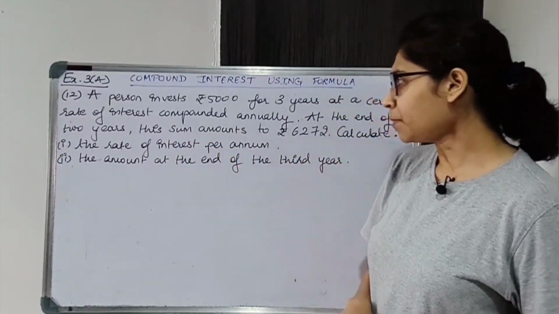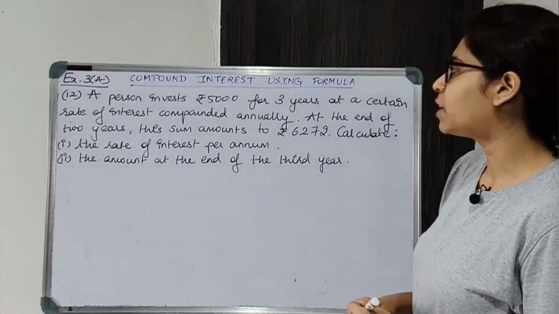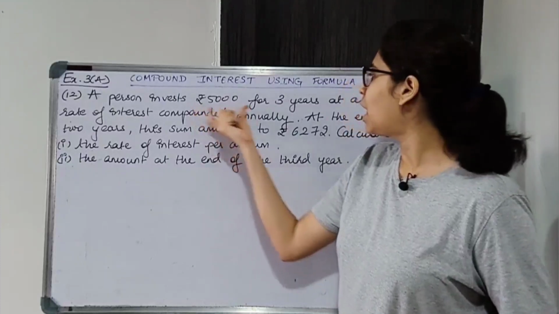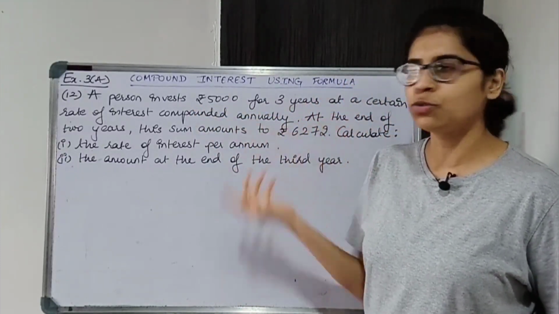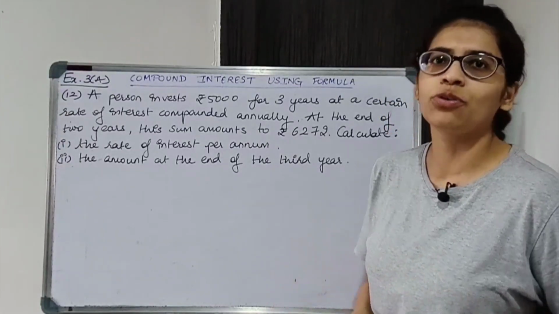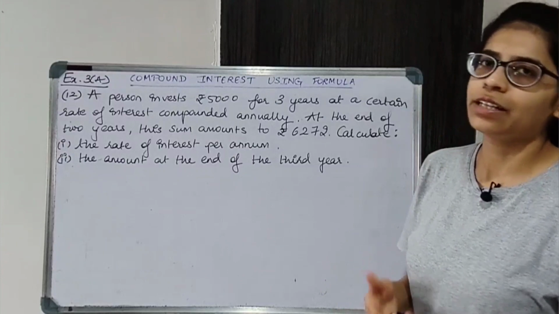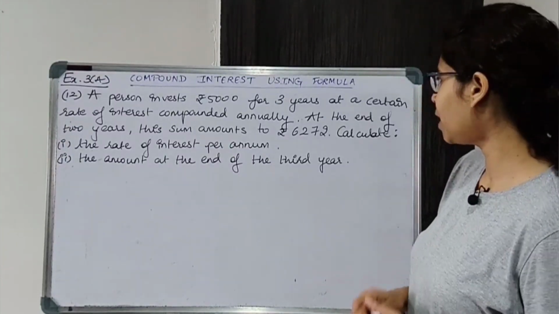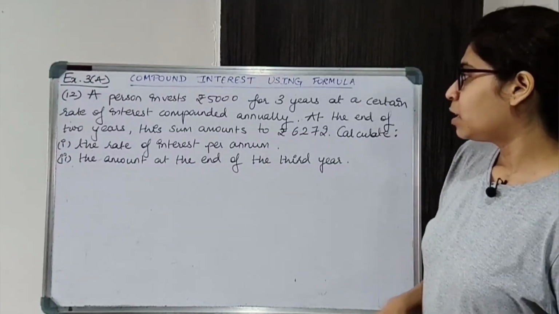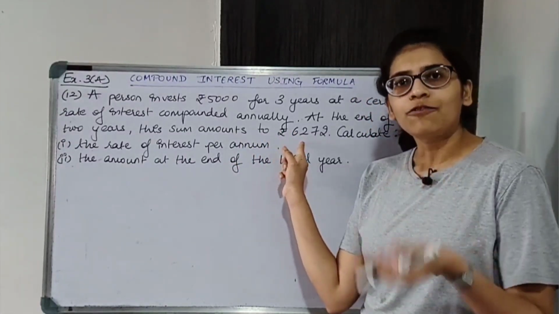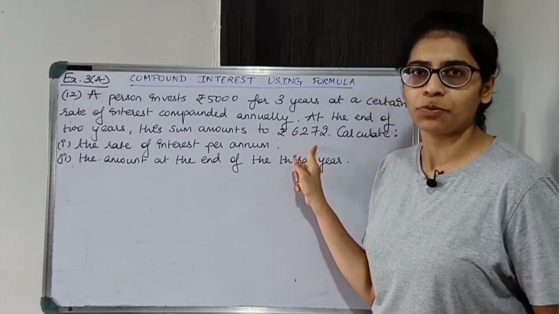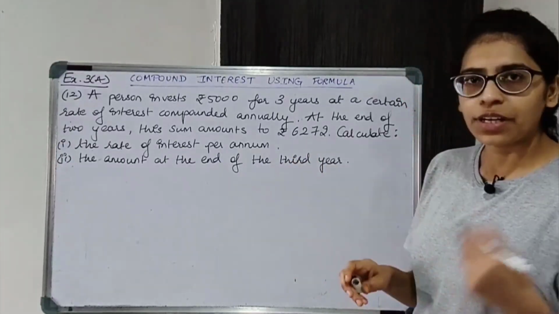Now the person is investing rupees 5,000 for 3 years. So 5,000 is the amount he is investing, that is principal. And for 3 years, that is N is equal to 3 years. At a certain rate of interest compounded annually, R we don't know, we have to find, compounded annually, that is yearly. At the end of 2 years, this sum amounts to rupees 6272. We are given the amount after 2 years. After 2 years how much will the amount be? So that is 6272. So let us write down the given information.